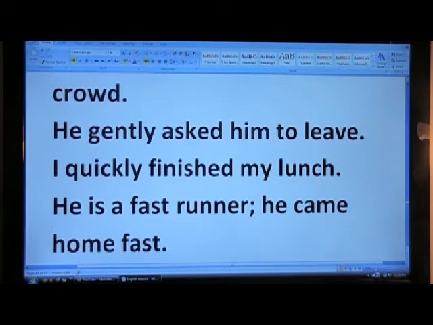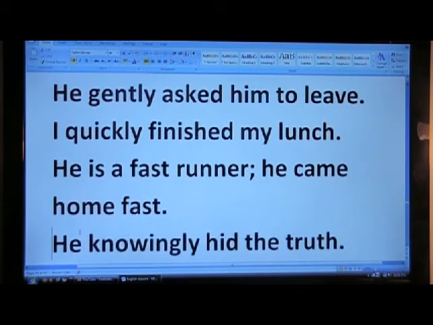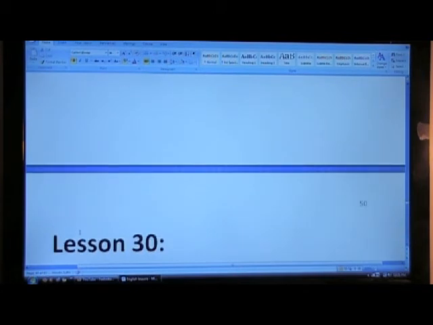Fast is an adverb. I knowingly hid the truth. So this hiding was done knowingly, and it's used in front of the verb. Hid is the past form of hide, right?